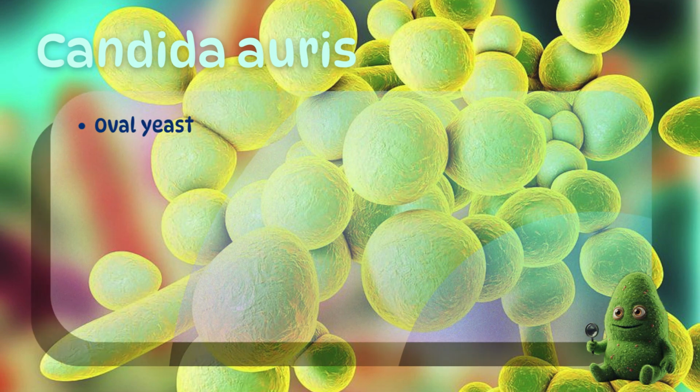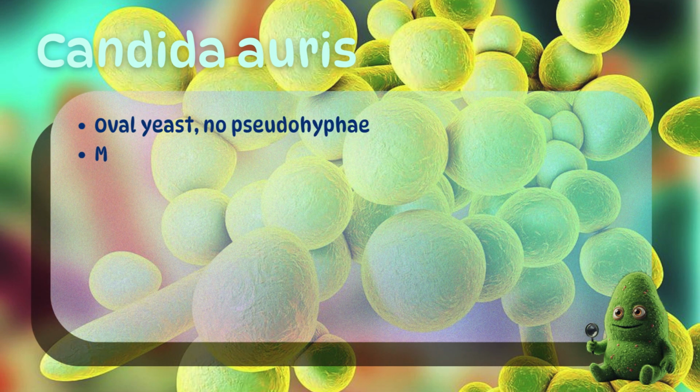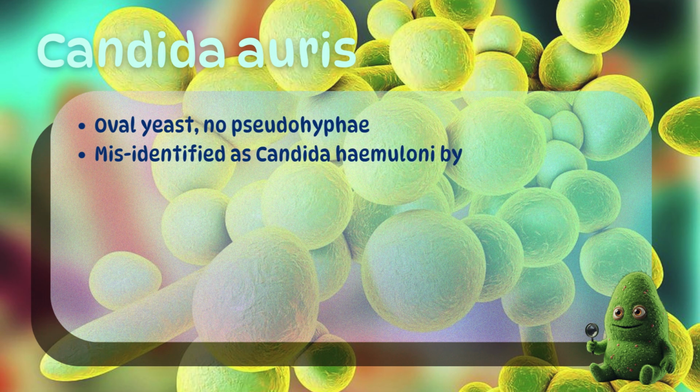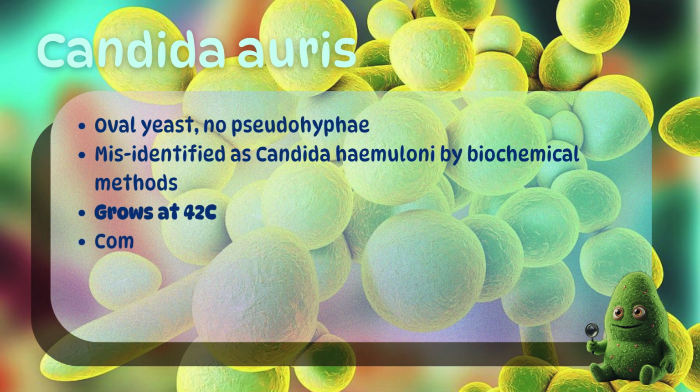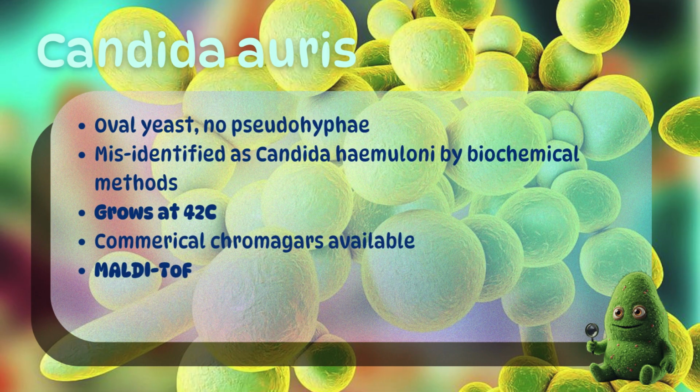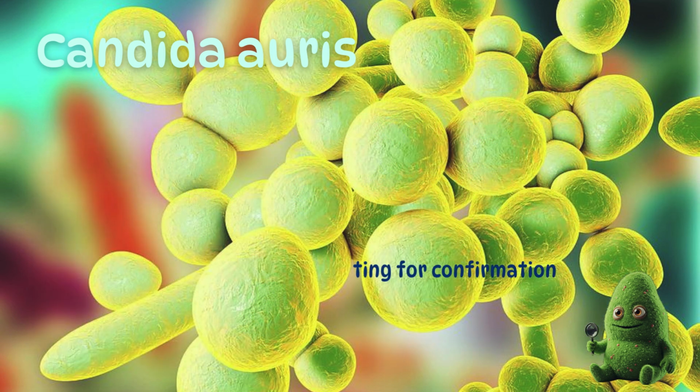Before the era of MALDI, Candida auris was frequently misidentified as Candida haemulonii by biochemical and other conventional identification systems. But its ability to grow at a steamy 42 degrees Celsius distinguishes it from others. Commercial chromagars are also now available to screen for Candida auris, but confirmation is by MALDI or other molecular methods.